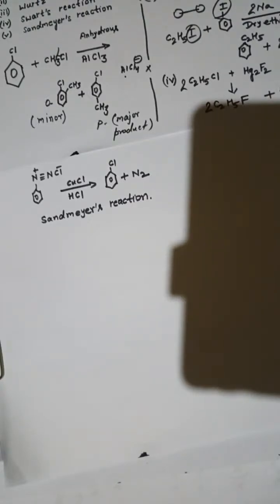Then Gattermann reaction: here we have benzene diazonium chloride, and that is going to react with hydrogen bromide in the presence of copper. So you will have bromobenzene and nitrogen gas.